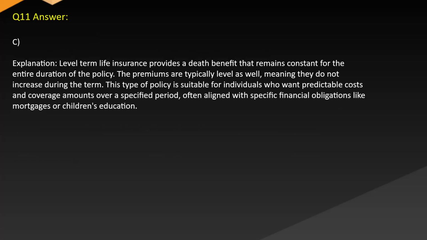Answer C. Explanation. Level term life insurance provides a death benefit that remains constant for the entire duration of the policy. The premiums are typically level as well, meaning they do not increase during the term. This type of policy is suitable for individuals who want predictable costs and coverage amounts over a specified period, often aligned with specific financial obligations like mortgages or children's education.